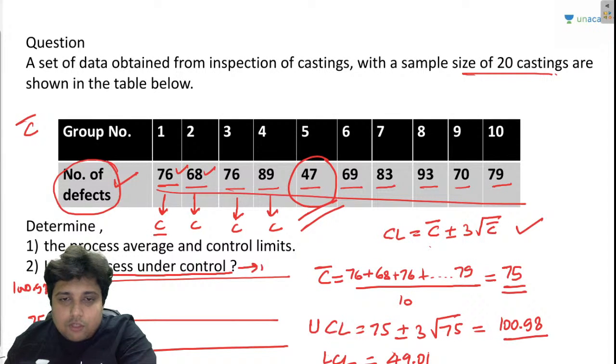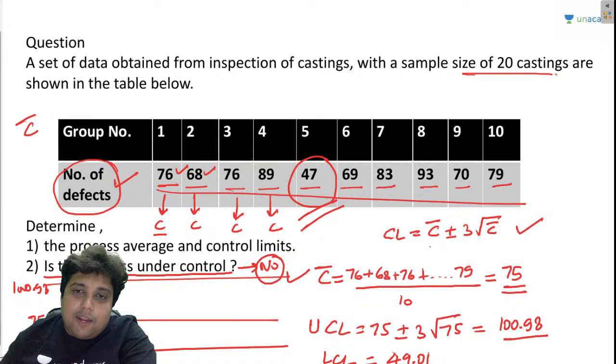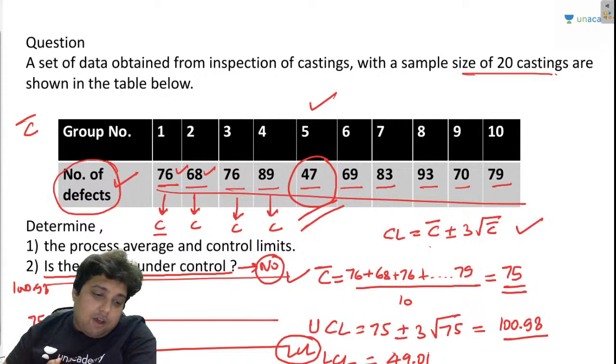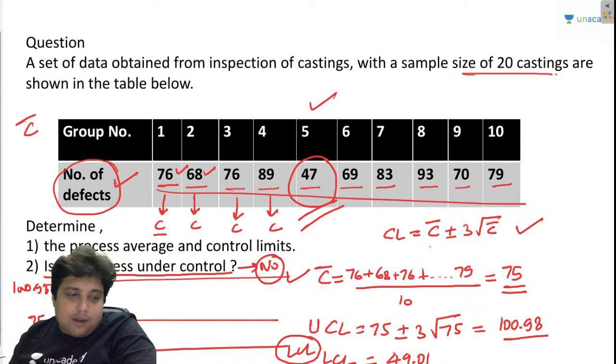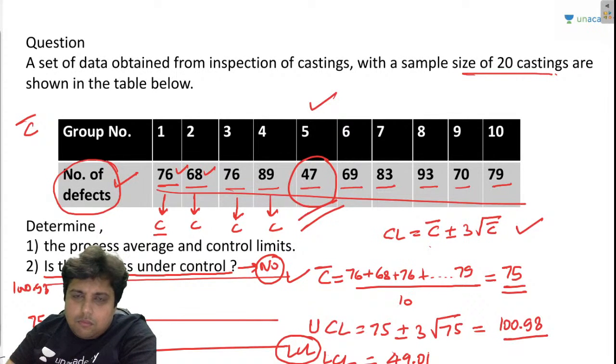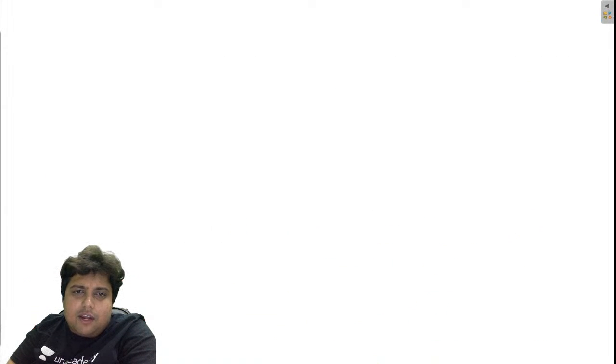So no, the process is not under control, because in one of the samples the number of defects has surpassed the lower control limit, and if we have surpassed the lower control limit, that means our quality is not up to the mark. Okay? I hope this is clear to all of you.